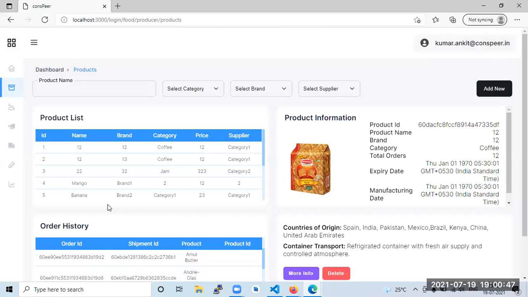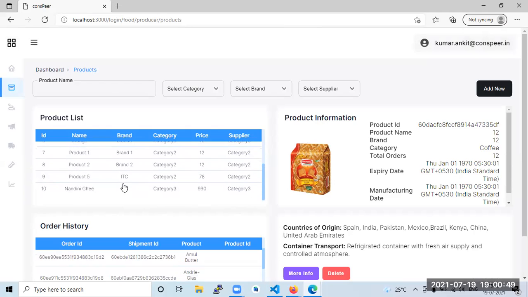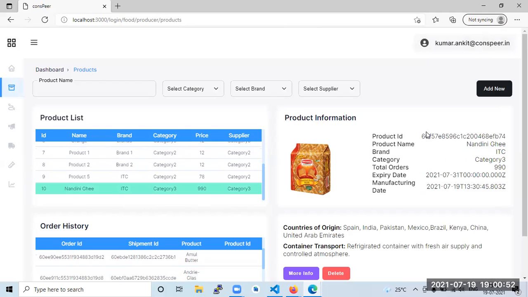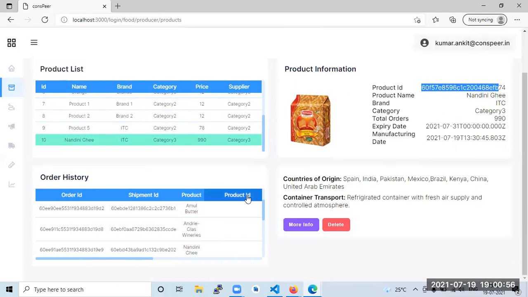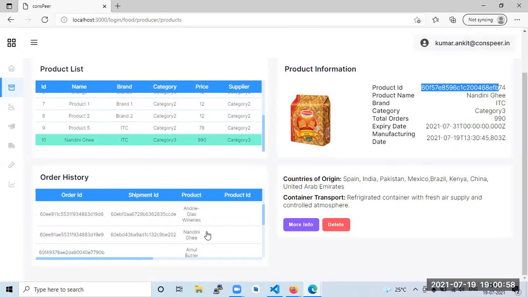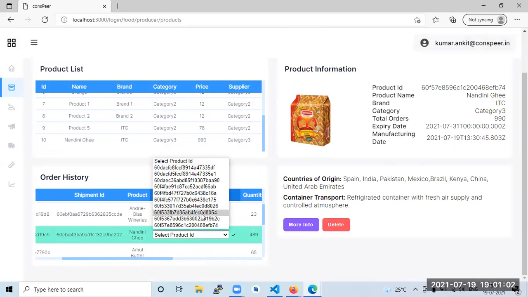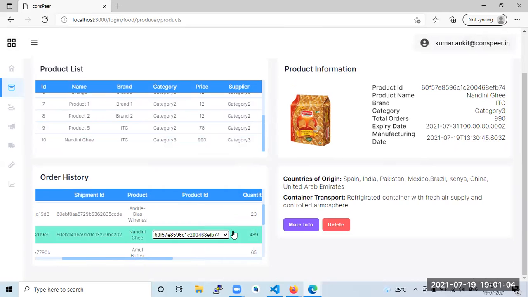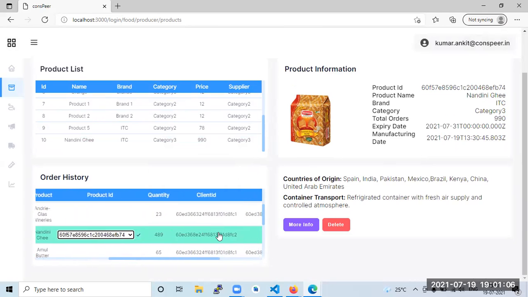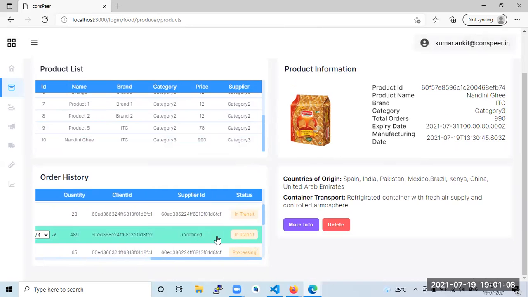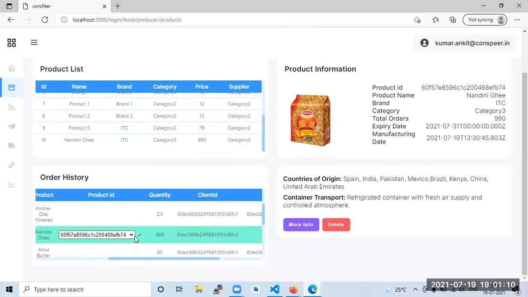Now you see like Nandini ghee is created somewhere. It is created. So I saw what is the ID. Okay, now I am fulfilling the Nandini ghee's criteria. So is Nandini ghee? Yes, this is the criteria. So product ID is what? 74. Yes. So I selected and I'm providing supplier. Supplier is undefined as of now. So here I am saving it.